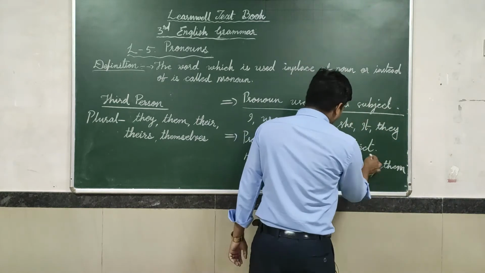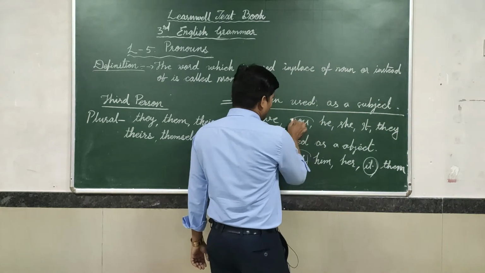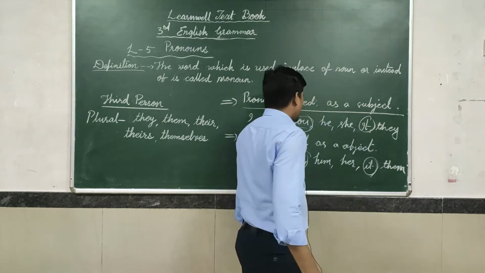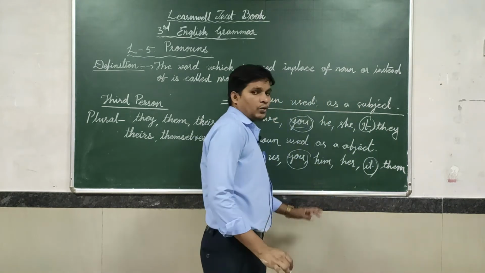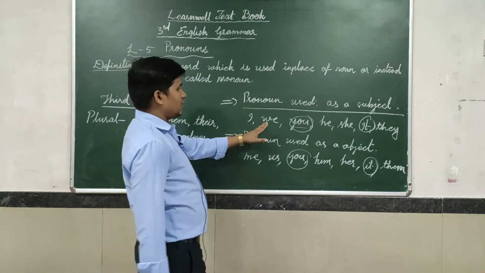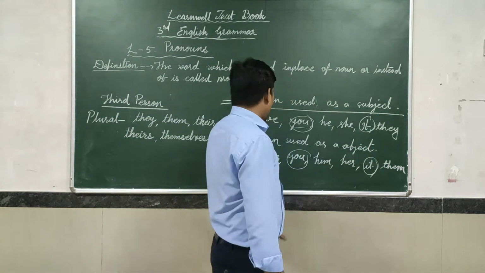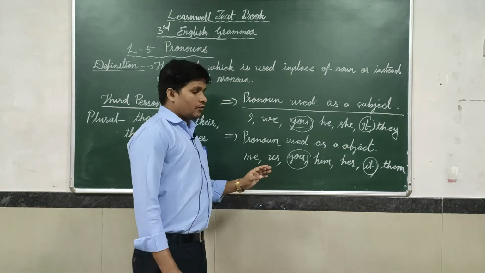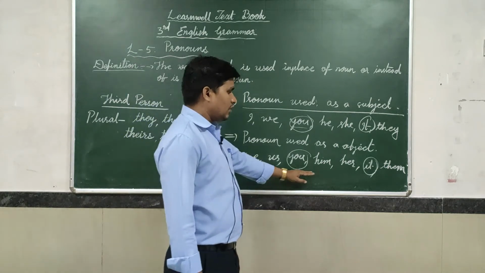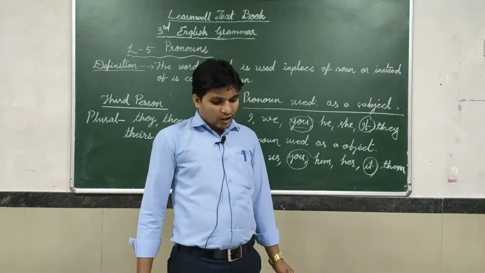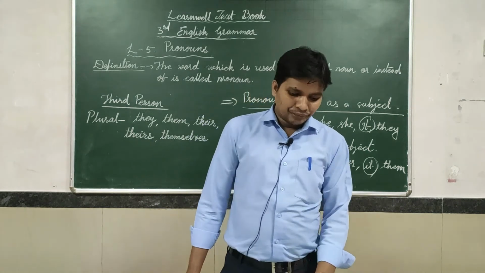That's why generally we should not write these things. Okay, you don't write this, only I, we, he, she, they. The objective form is me, us, him, her, them. So these are the main things.